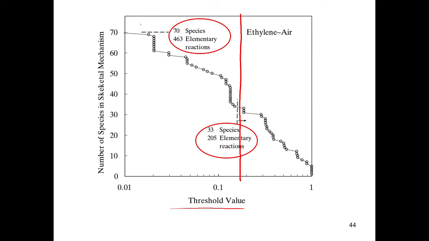On the other hand, if you want to set a very low threshold, that is, we want to have very little error, we will need about 70 species and 463 elementary reactions. So, this gives us an idea about how to systematically reduce reactions and arrive at smaller reaction mechanisms using this DRG relation, and how we can arrive at a skeletal mechanism from a fairly complicated and detailed reaction.